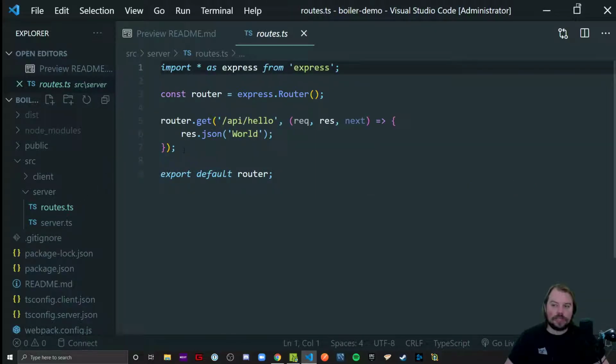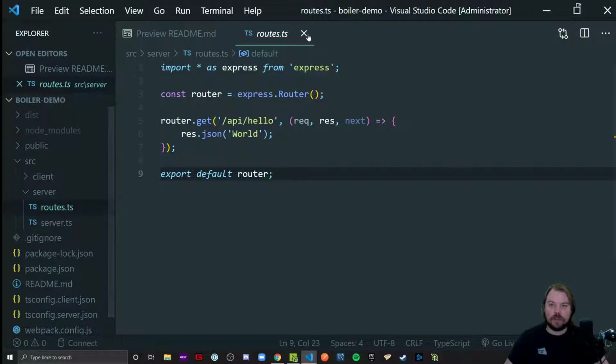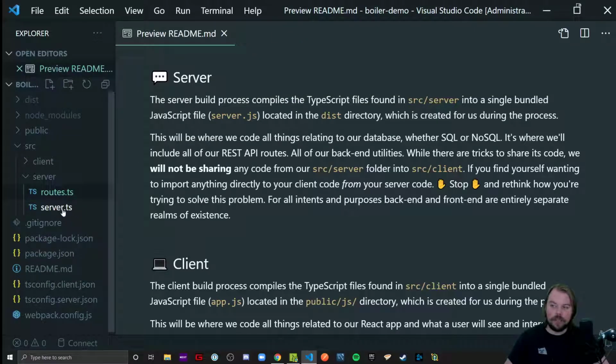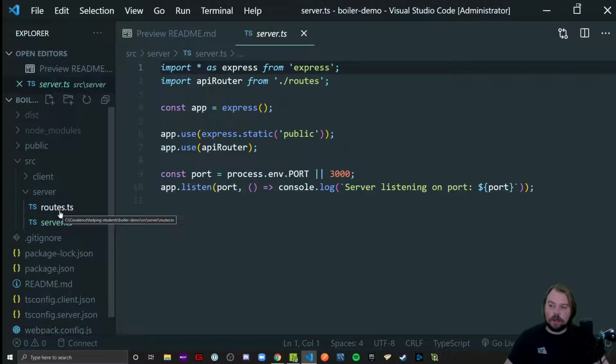And the more robust your applications get, you're probably not going to be coding everything in this one routes file. And this series is meant to show y'all a solid fundamental setup for your server-side code. All right? So it's pretty simple, pretty unopinionated. I will say that I've seen students attempt to write code in the server, import it in the client, and vice versa, and you will not be doing that.